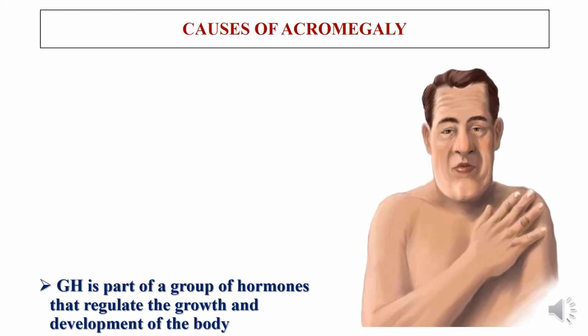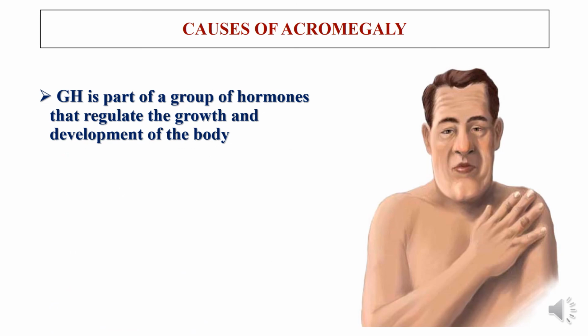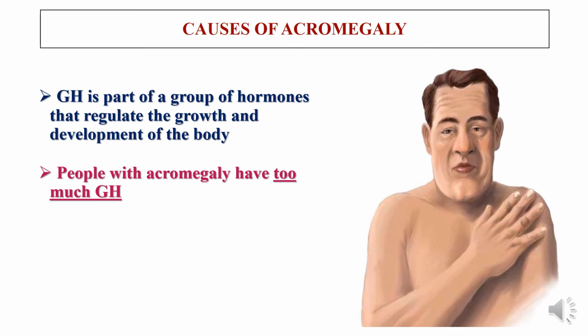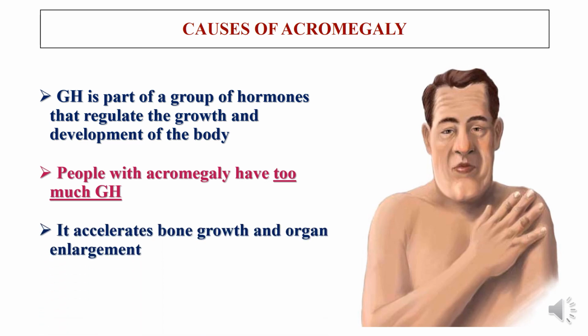As we know, the main cause for acromegaly is the hormone which regulates body growth. That is, growth hormone is part of a group of hormones that regulate the growth and development of the body. People with acromegaly have too much growth hormone secretion. This excess of growth hormone accelerates bone growth and organ enlargement, and thus leads to a condition known as acromegaly.